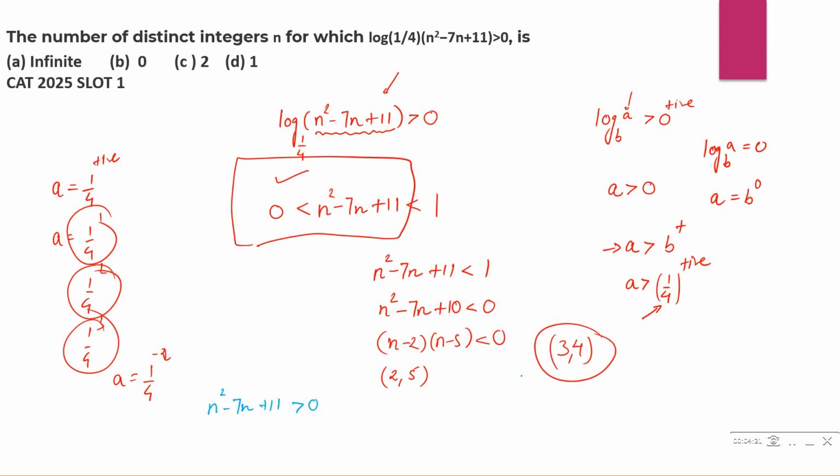When you put n equal to 3 here, this gives you 9 minus 21 plus 11, which is minus 1, not greater than 0. That means 3 is not going to satisfy this condition. What if I put n equal to 4? I get 16 minus 28 plus 11. 11 plus 16, 27. 27 minus 28 is again minus 1. That means 4 will not satisfy this condition. So these two values are not going to satisfy the second part of the inequality. That's why I can say that no such integer is possible. So the answer has to be second option, B.